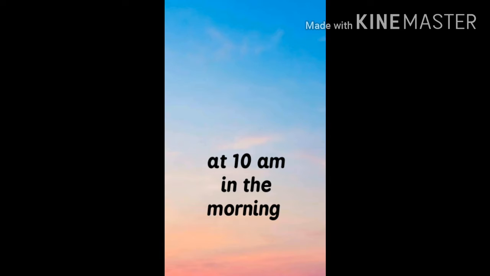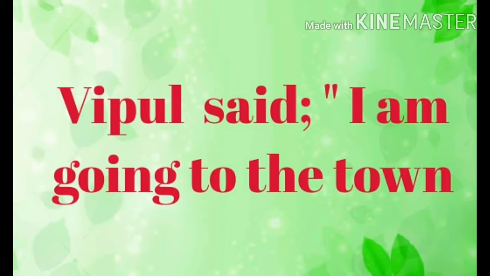How will Vipul's friends say? Vipul's friends will say that Vipul said that he is going to the town. Is it appropriate? Now he is not going to the town because it is 10 o'clock now.